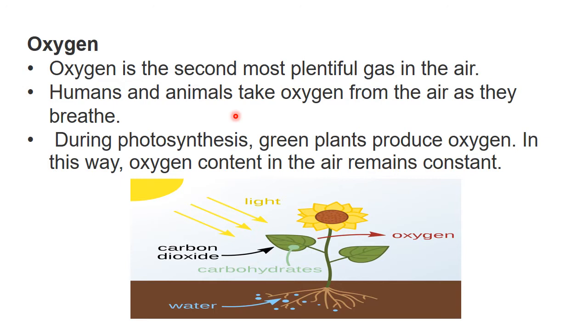During photosynthesis, green plants produce oxygen. In this way, the oxygen content in the air remains constant. We humans and animals breathe in oxygen and breathe out carbon dioxide, but plants take in carbon dioxide, and during photosynthesis they produce oxygen and give it out. So the oxygen content remains the same in the atmosphere.